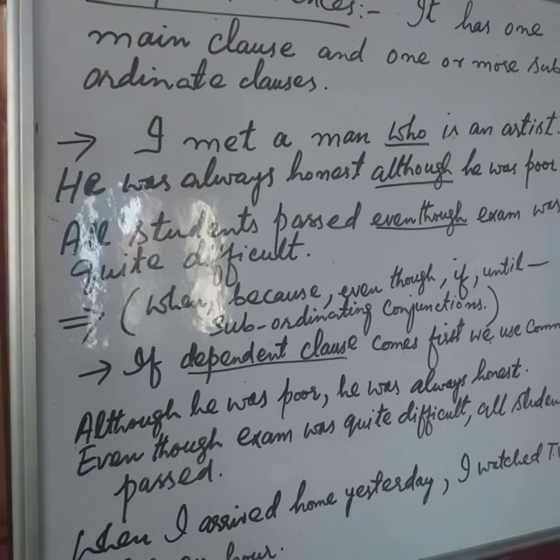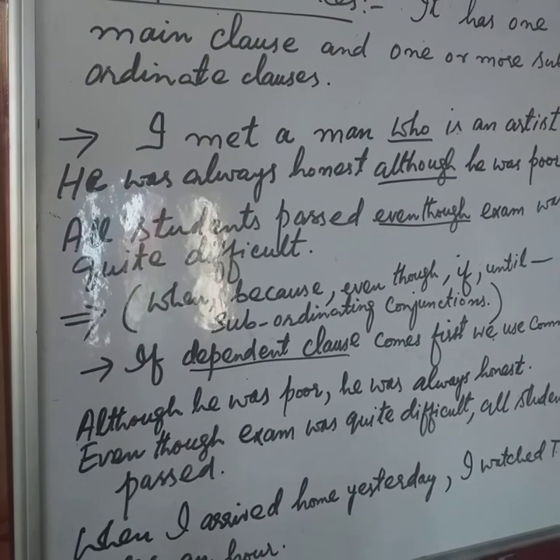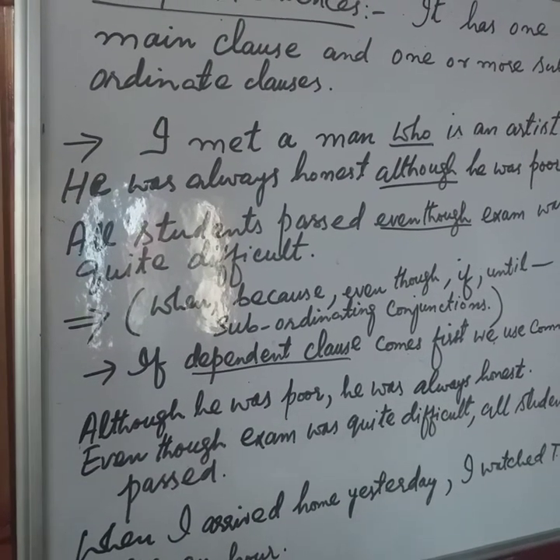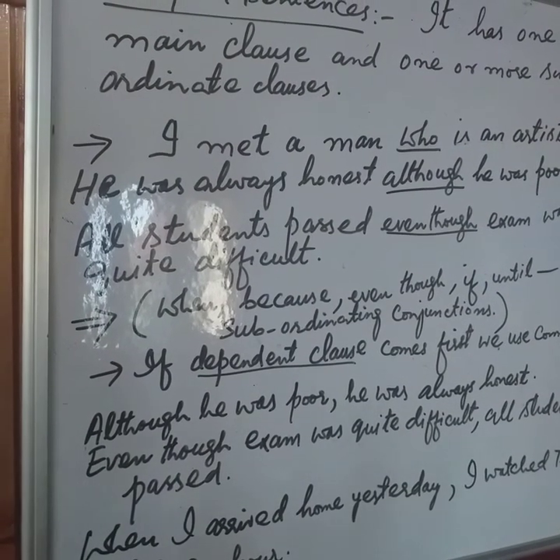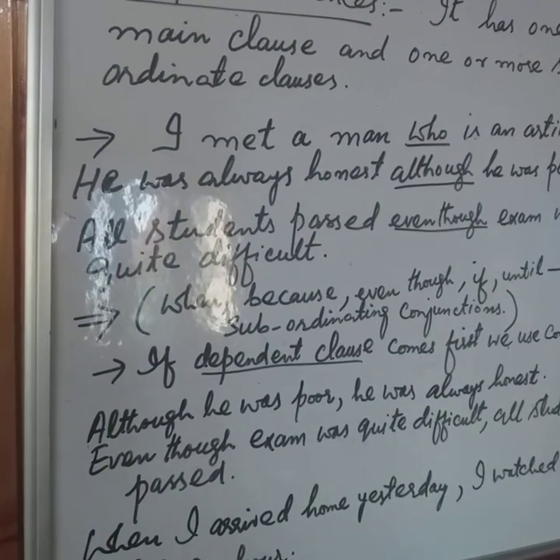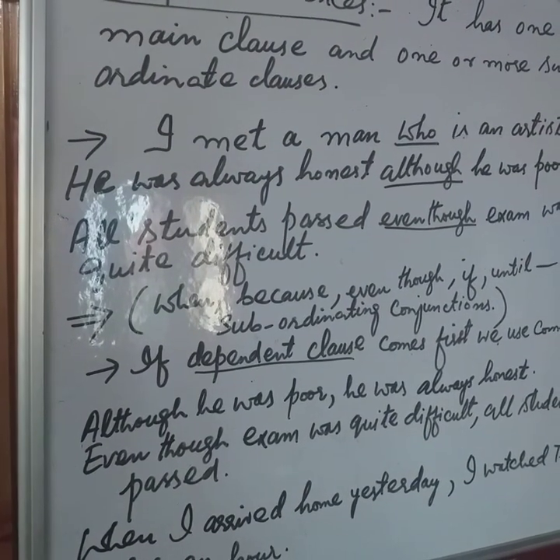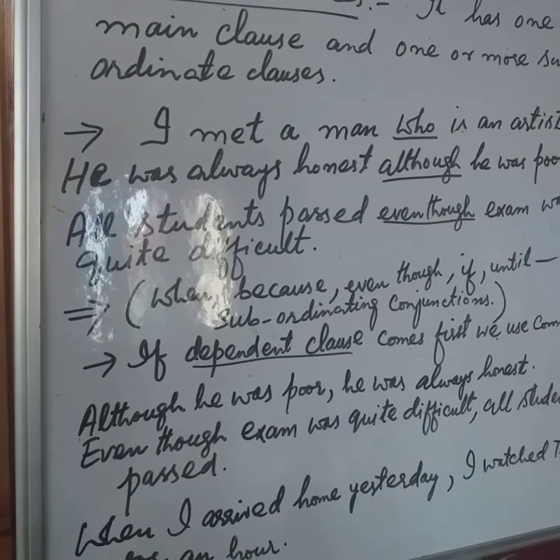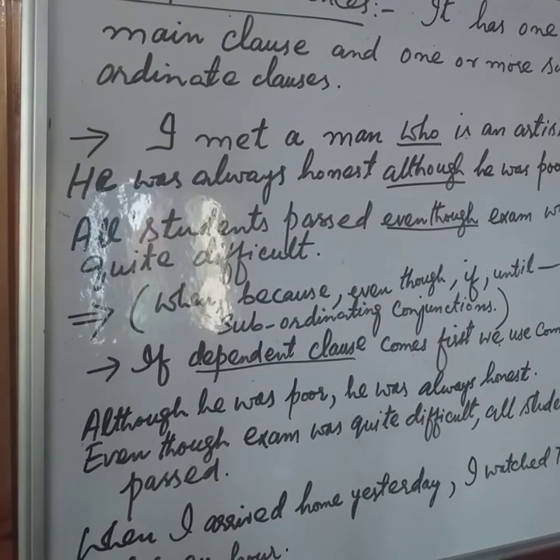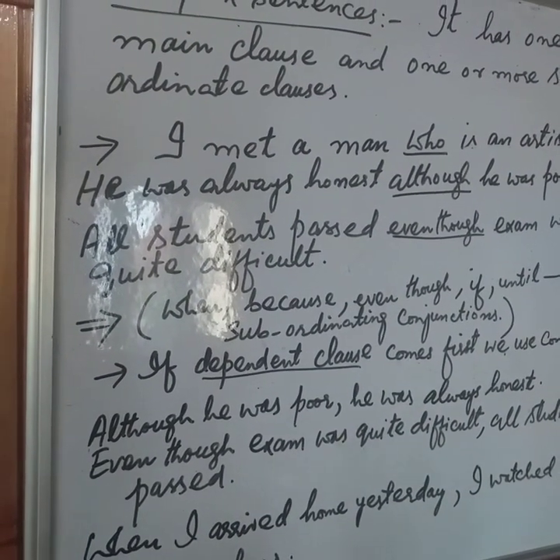Dear students, when, because, even though, if, until, unless, these words, we call them subordinating conjunctions. They are used in these complex sentences. So you will find when, because, even though, if, until, unless, etc. So they are all subordinating conjunctions. You know what the conjunctions are.